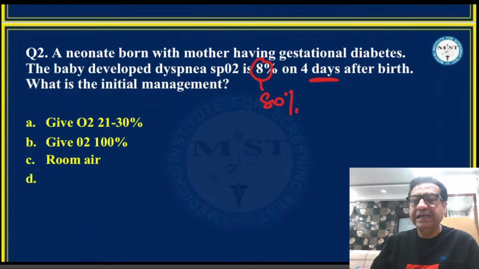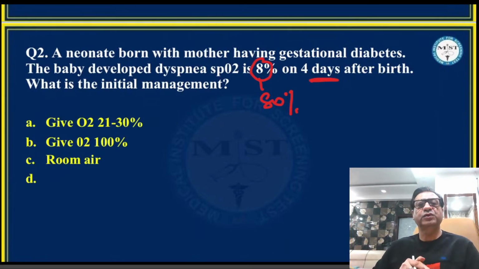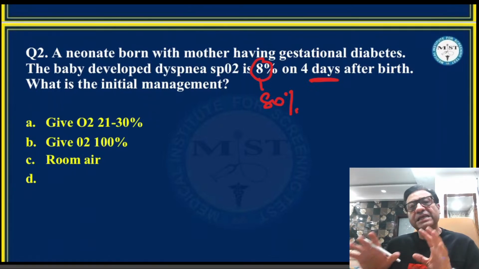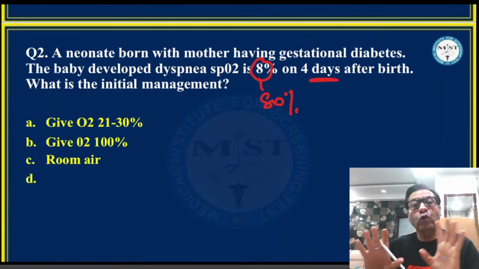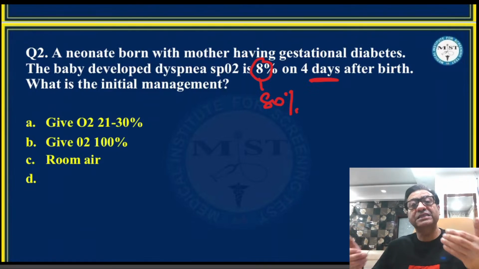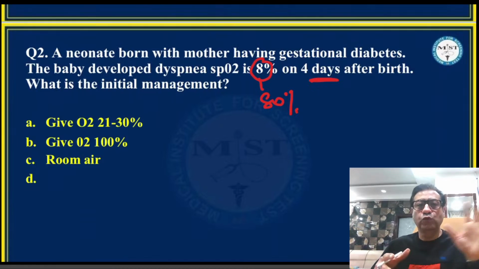Now, the debatable point is that they have mentioned that 80% is the oxygen saturation at 4 days after birth. Please understand that if the question says 80% is the oxygen saturation at 4 days after birth, this has nothing to do with neonatal resuscitation. Students often try to answer it as neonatal resuscitation. This is no longer neonatal resuscitation, because neonatal resuscitation is the resuscitation just after birth. The concept of 21% oxygen in terms and 21 to 30% oxygen in preterms that I normally teach the students, room air in terms and 21 to 30% in preterms, is applicable for neonatal resuscitation.